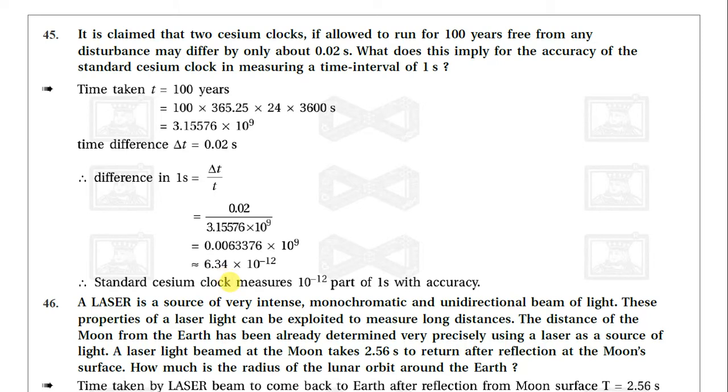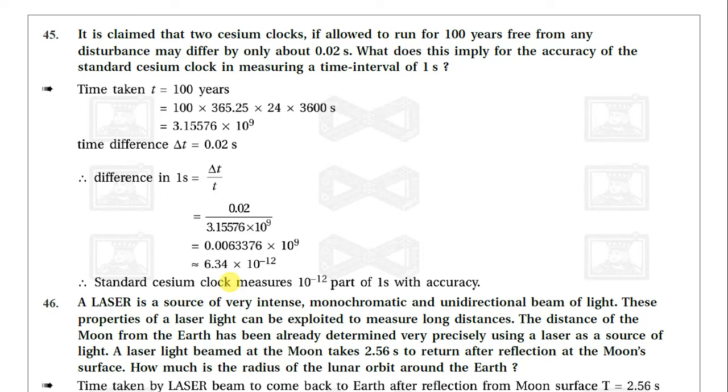Now, another example. It is claimed that a cesium clock, if allowed to run for 100 years free from any disturbance, may differ by only about 0.2 seconds. What does this imply for the accuracy of the standard cesium clock in measuring a time interval of 1 second?